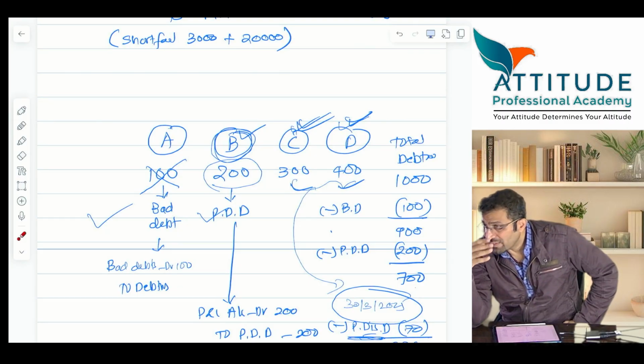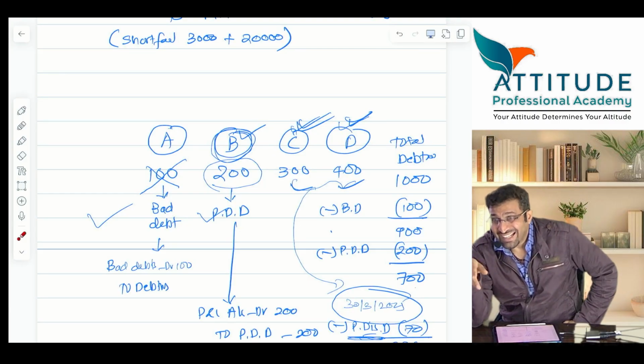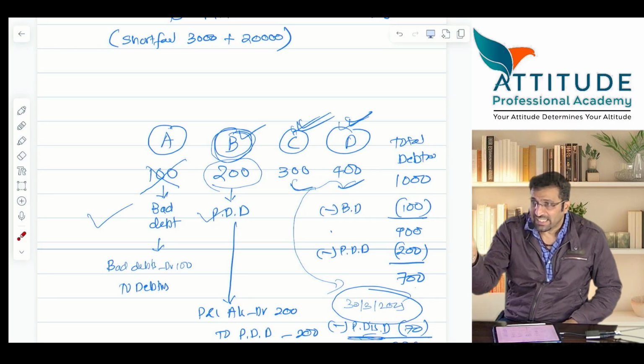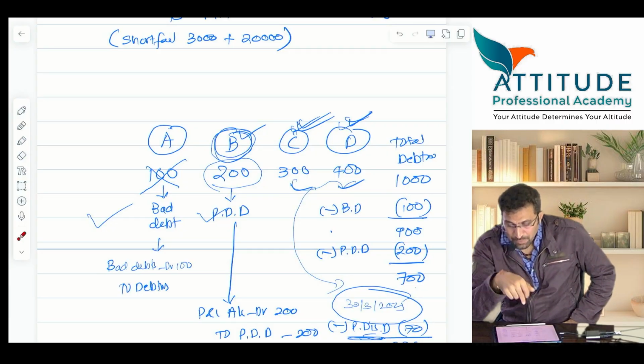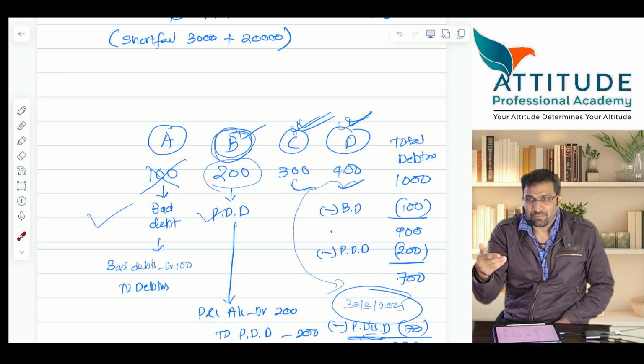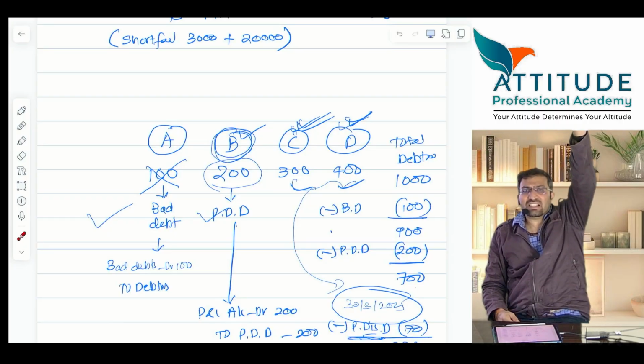Now, whatever I explained to you for that calculator example, that chart, that is AS 29, contingent assets and contingent liabilities. Chapter accounting standard है वो लागू होगा calculator जैसा examples के लिए. Provision for doubtful debts के लिए वो standard लागू नहीं होगा, because this provision is provision for doubtful debts. And provision करने के लिए कितने सारे conditions है? 3 conditions है.